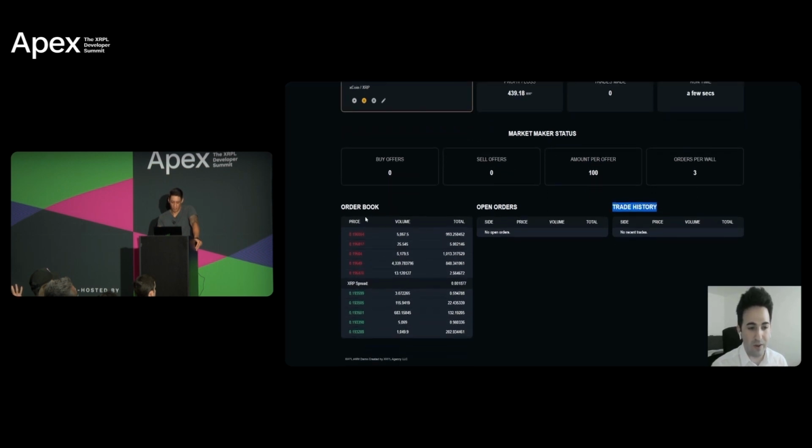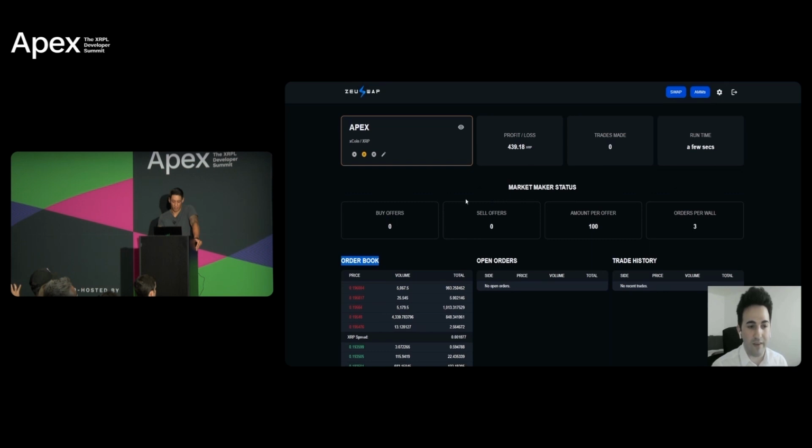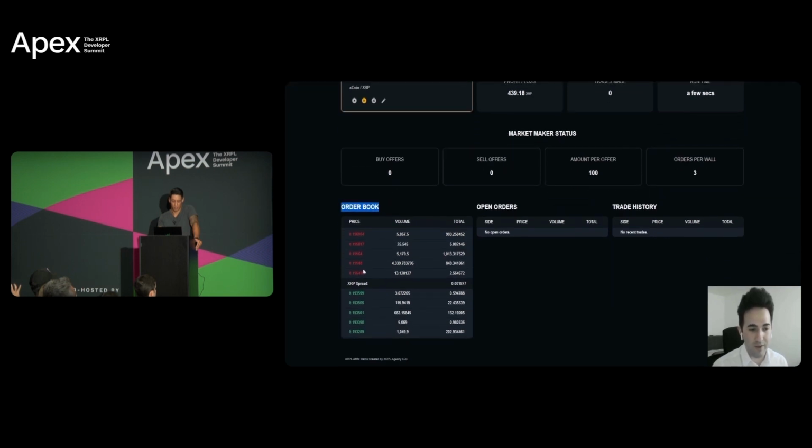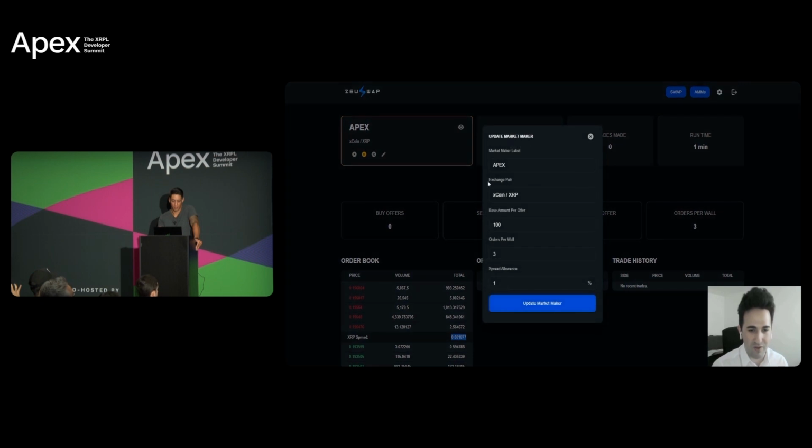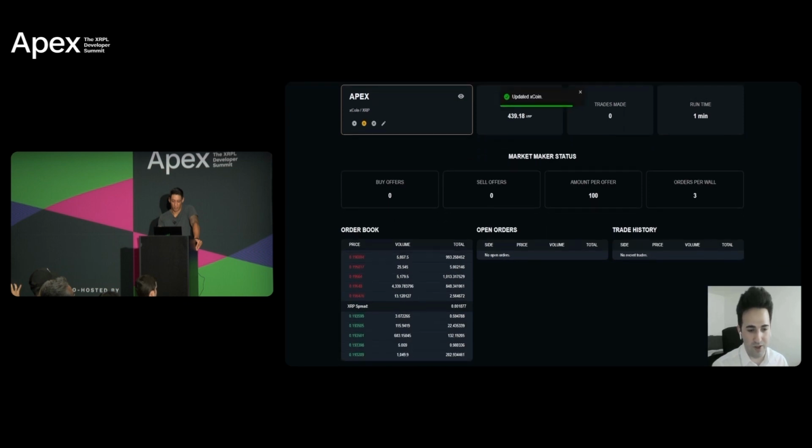The first thing we're going to look at is the order book. We can see here the entire order book of the asset that was being market made, and we can see the spread. Right now the spread is 0.001, so it's very low, less than 1%. So I am going to change the configuration of my bot to a spread allowance of 0.1%, because otherwise the bot would not interfere here.